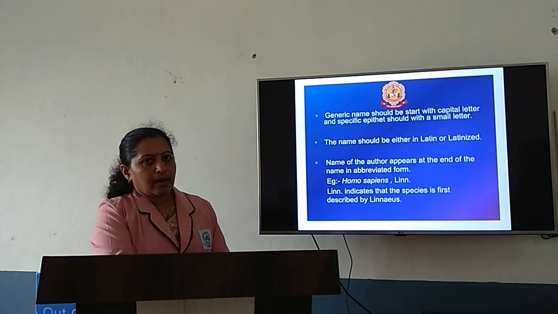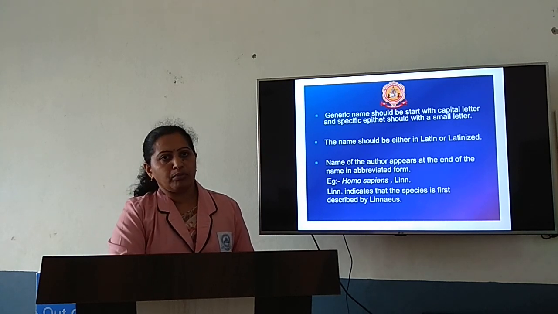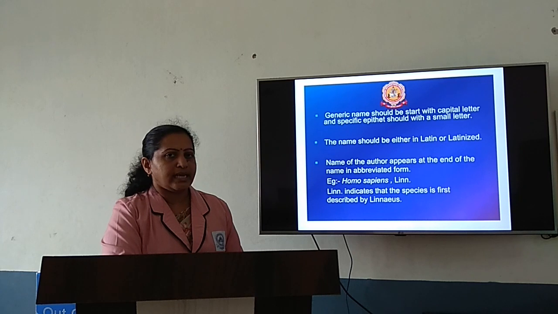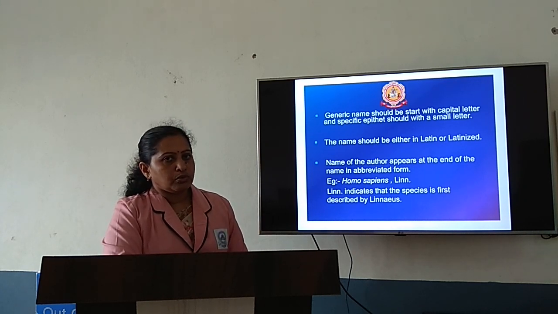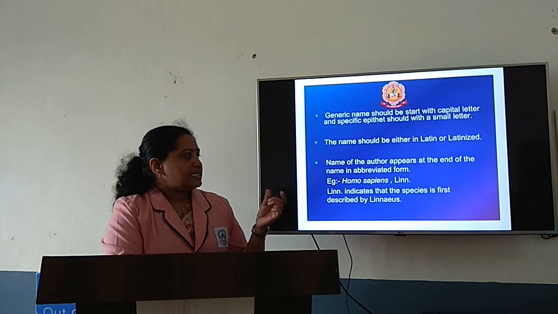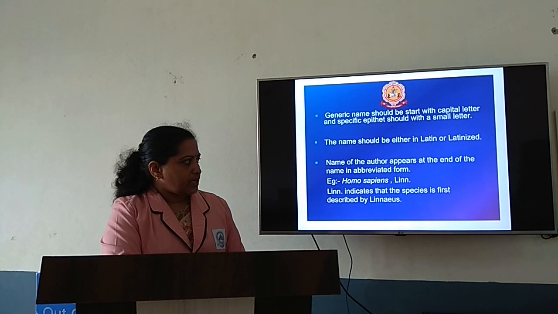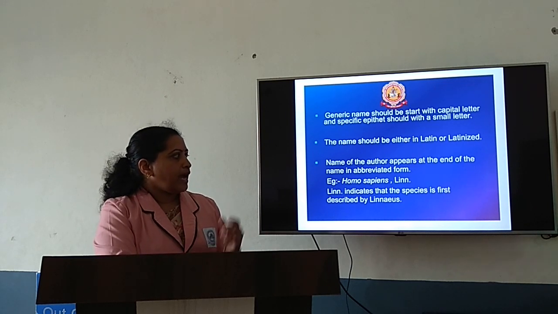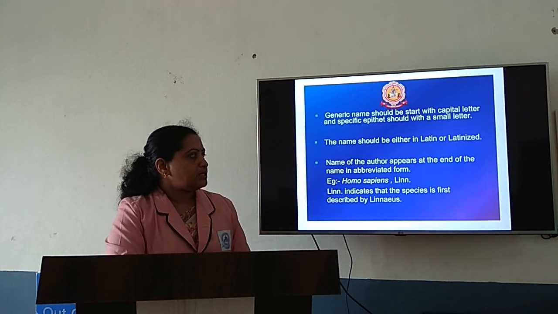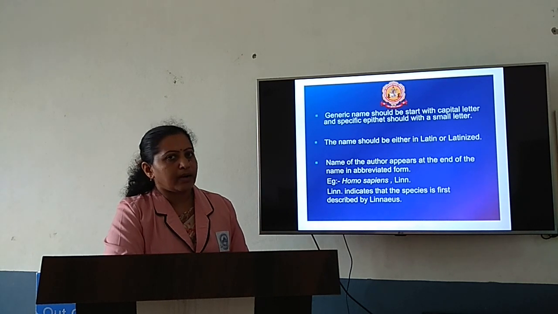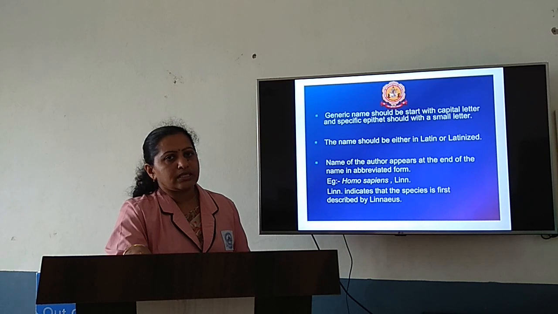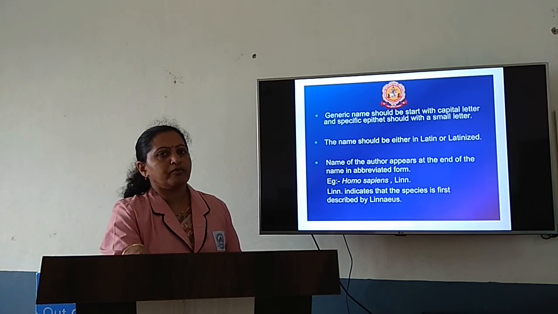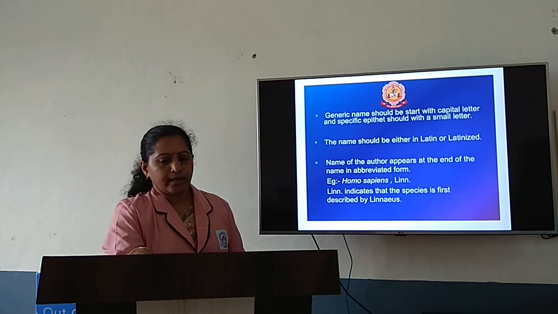For example, the scientific name of human being is Homo sapiens Linn. Homo refers to the first word, that is the genus name. Sapiens is the specific epithet or species name, and Linn indicates that the species was first described by Linnaeus. So these are the universal principles or guidelines that have to be followed during nomenclature.